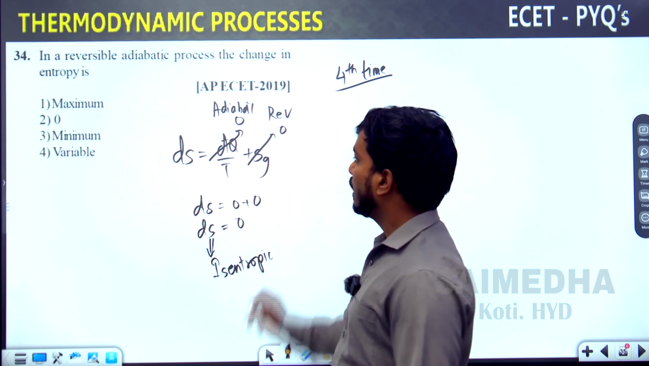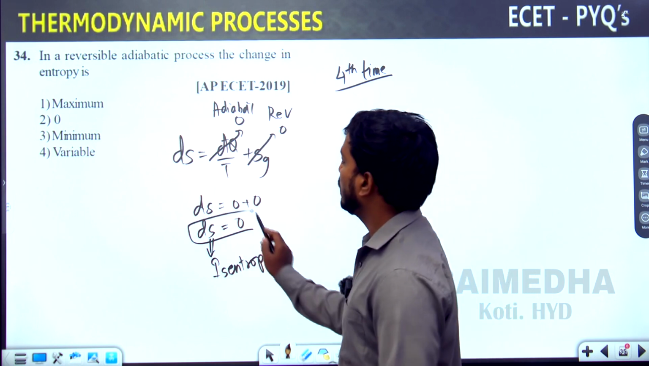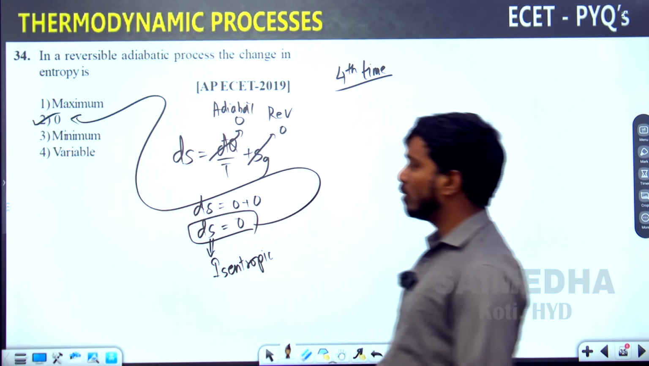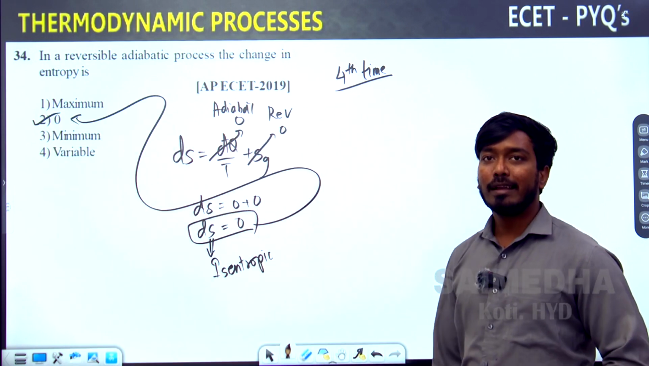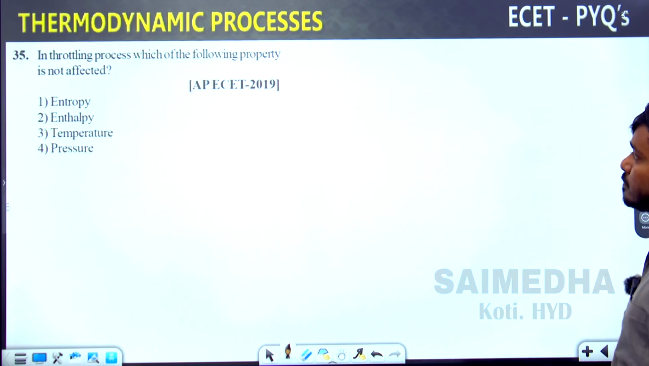Isentropic process. He is asking the change in entropy value. What is the change in entropy value for a reversible adiabatic process? It is 0. Okay, go for the next question.